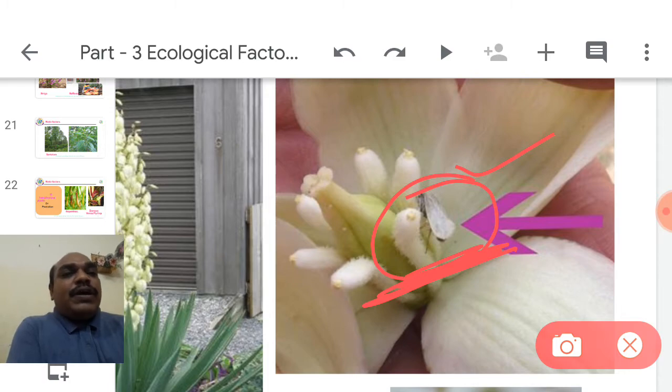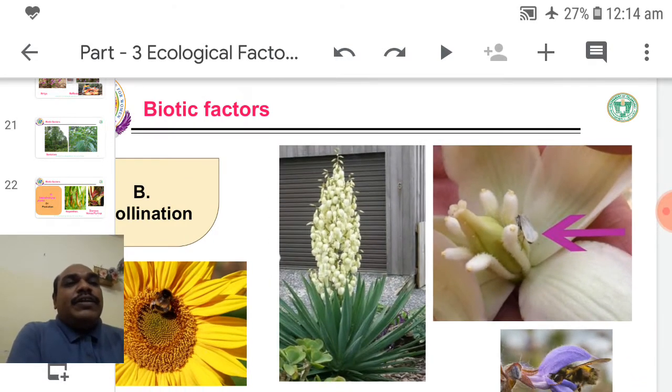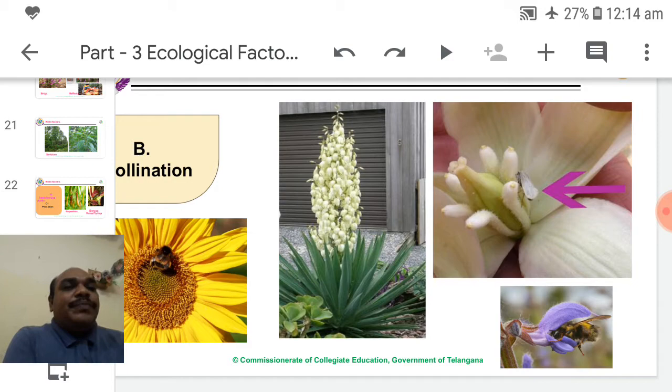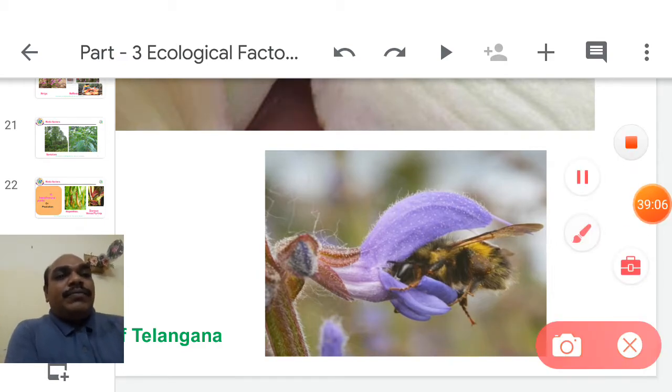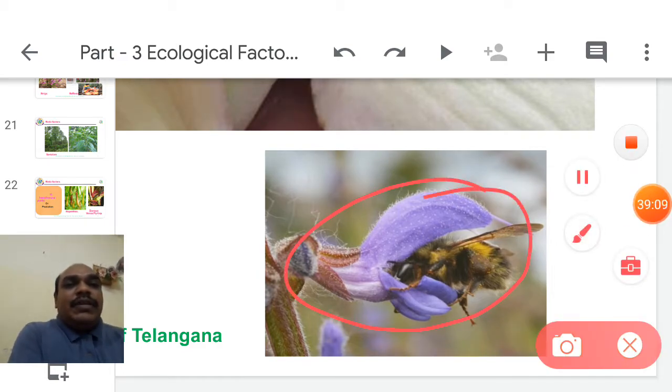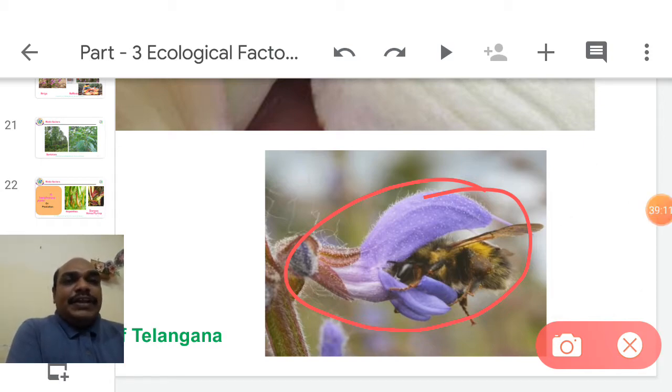When the insect Pronuba yuccacella visits the inflorescence, only in that moment does pollination take place; otherwise the inflorescence waits for that insect. The bottom one is the salvia plant, belonging to Labiatae. This is the salvia flower. The flower arrangement is very different, looking like a lever mechanism. The bee visits the flower for honey, and while visiting, pollination takes place.